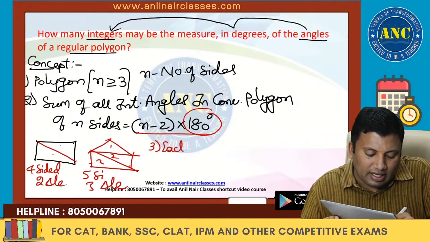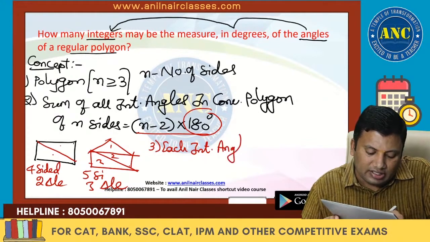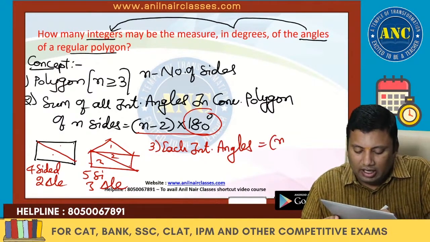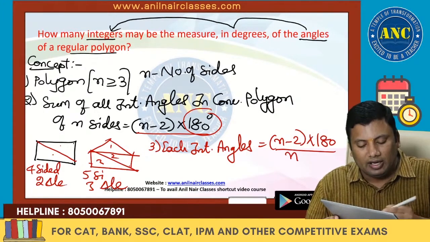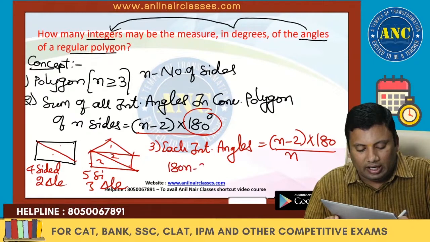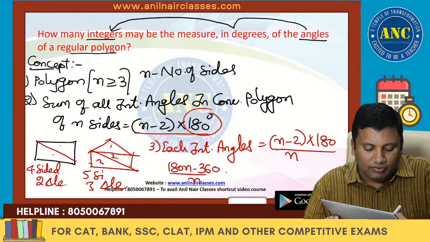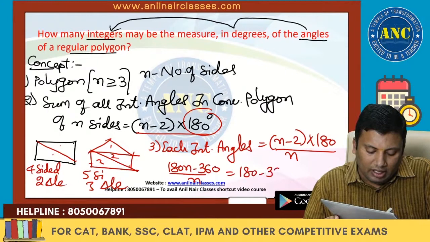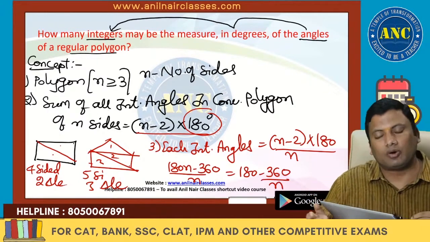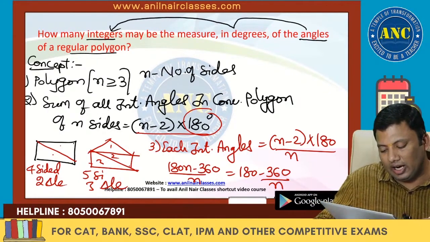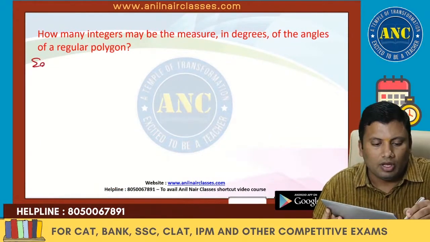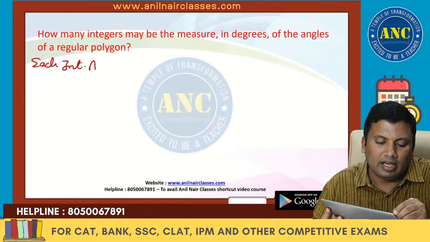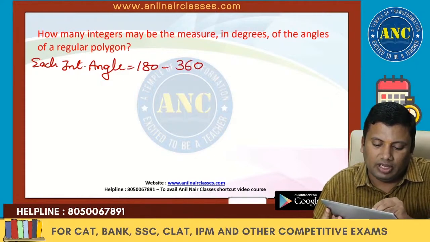Each interior angle, for n sides, is n minus 2 into 180 by n. That is nothing but 180n minus 360 by n, which is nothing but 180 minus 360 by n. This is a question based on geometry. Each interior angle is given by 180 minus 360 by n.